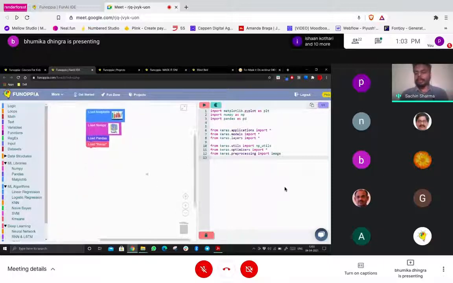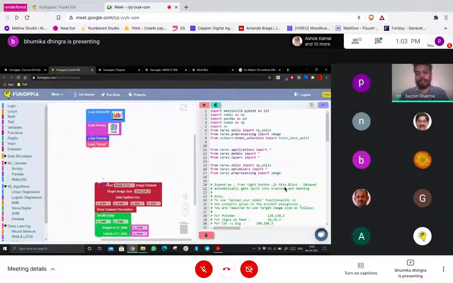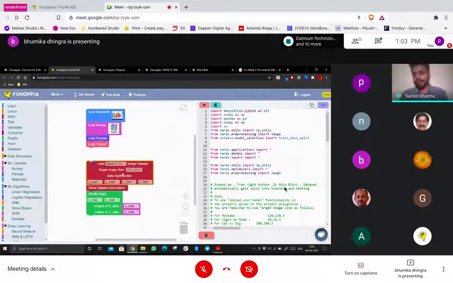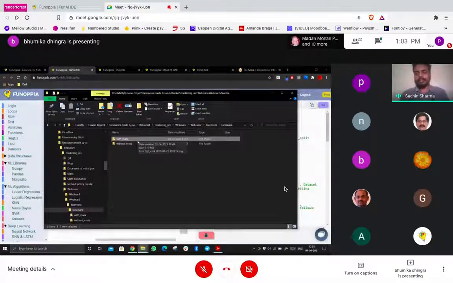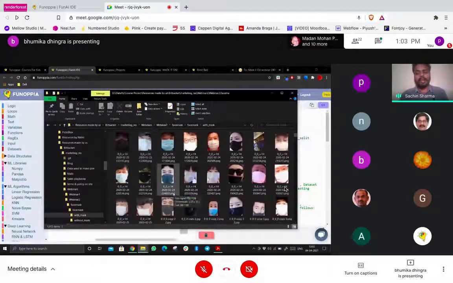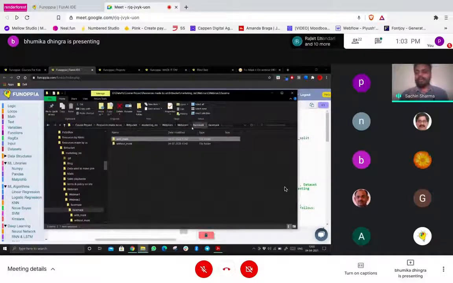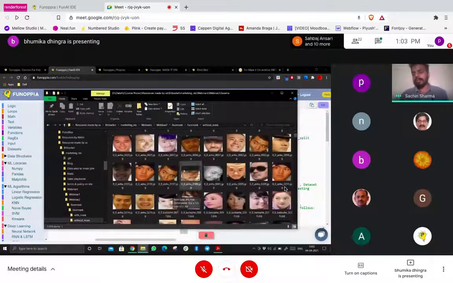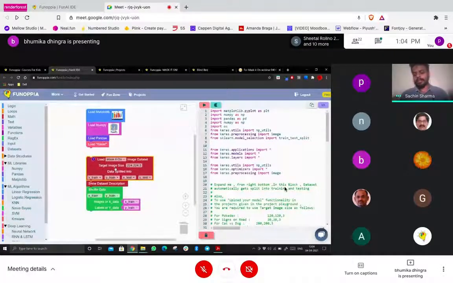Now, what was the next step? The most important step is the data set. As this particular project tells you whether or not you are wearing a mask, the data set also needs to be related to that only. So we have a data set with two classes, which makes it a binary classifier. We have two folders: in the first folder we have images of a person wearing a mask, and in the second folder we have images of a person not wearing a mask. We'll just feed in these images and tell our network, our model, our machine, to learn from them.